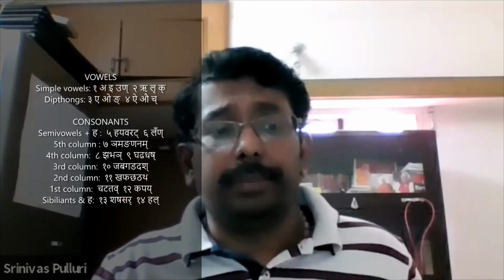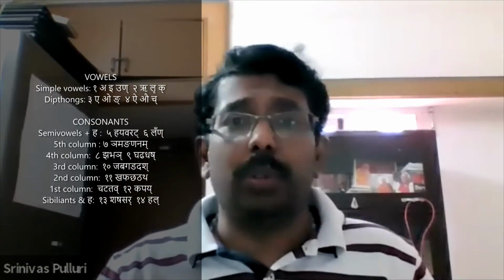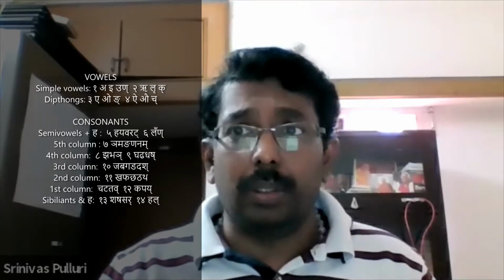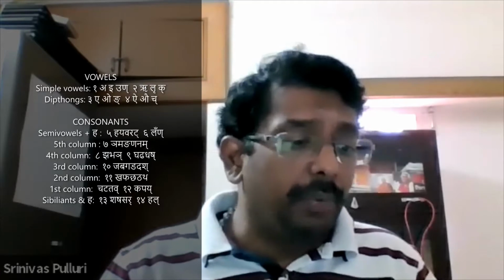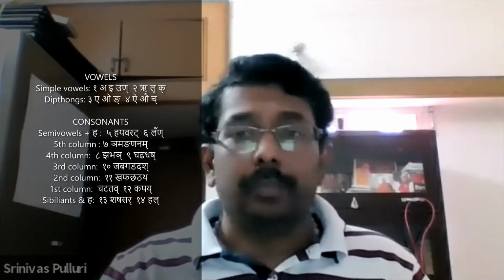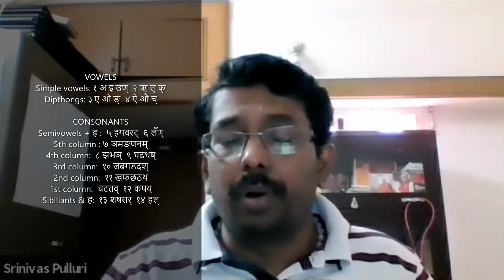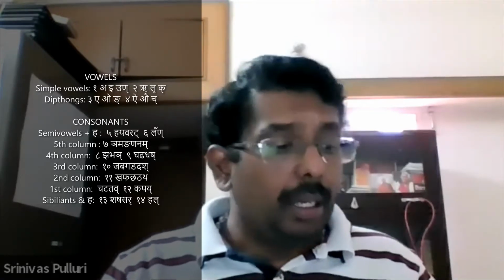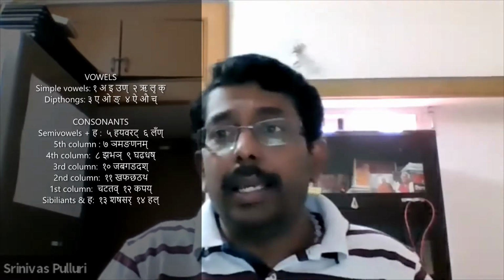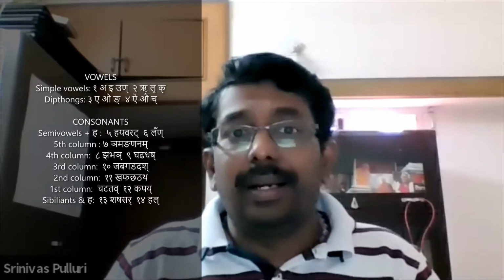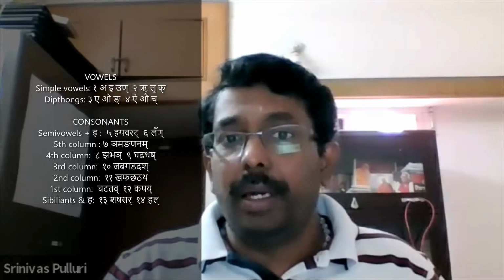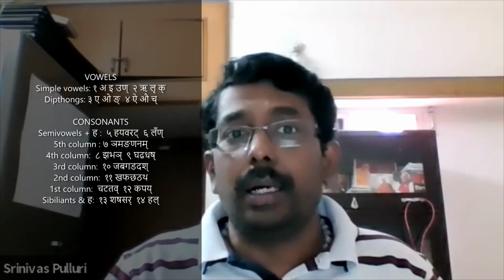If you look at these Maheshwara Sutras, the first sutra, Aivun Rulrik, these are the simple vowels. Then come the diphthongs, where two vowels are together.